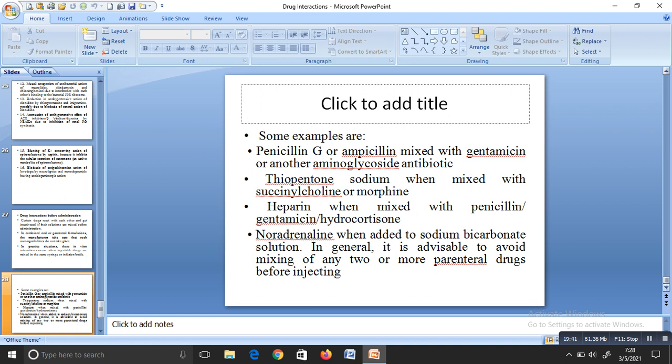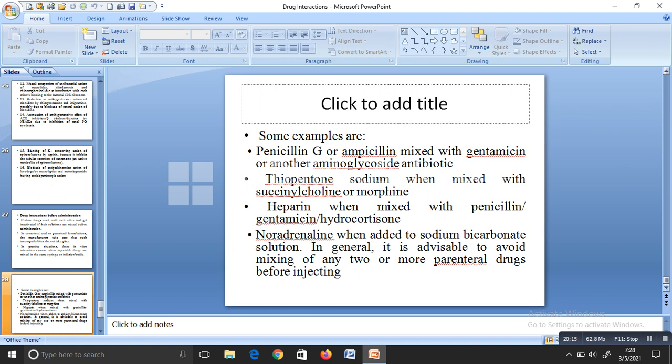Next, heparin, an anticoagulant, mixed with penicillin, gentamicin, or hydrocortisone, causes interaction. And next, noradrenaline when added to sodium bicarbonate also leads to interaction. We should take care before mixing two parenterals together. Actually, nurses or doctors advise mixing together to prevent overload to the patient, but if some injections are mixed together, drug interaction occurs.